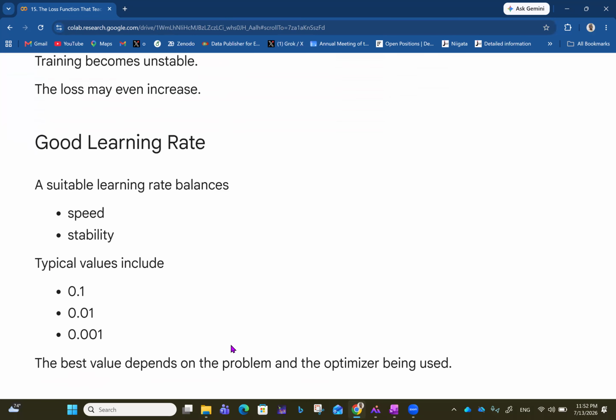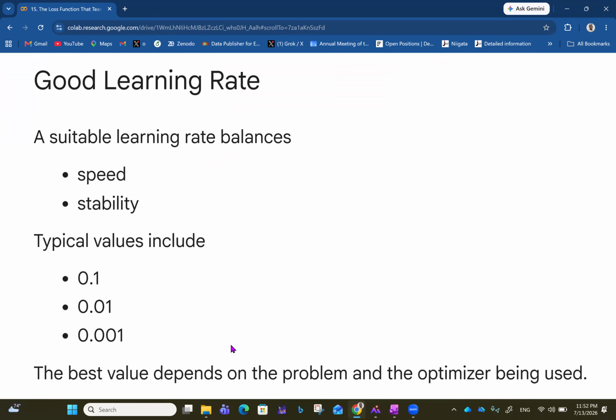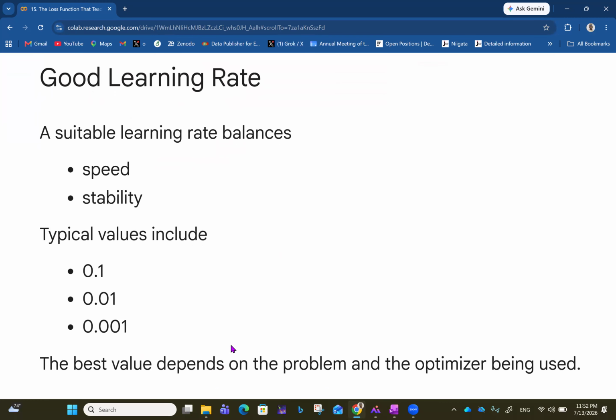But then apart from the small or large learning rates, there's actually a good learning rate. So a suitable learning rate balances speed and stability. So it is fast enough but at the same time it is still stable. So typical values may include things like 0.1 for eta, 0.01 or 0.001. The best value depends on the problem and the optimizer being used. So the problem you're solving and the optimizer being used will determine if 0.1 or 0.01 or 0.001 should be the good learning rate in that situation.